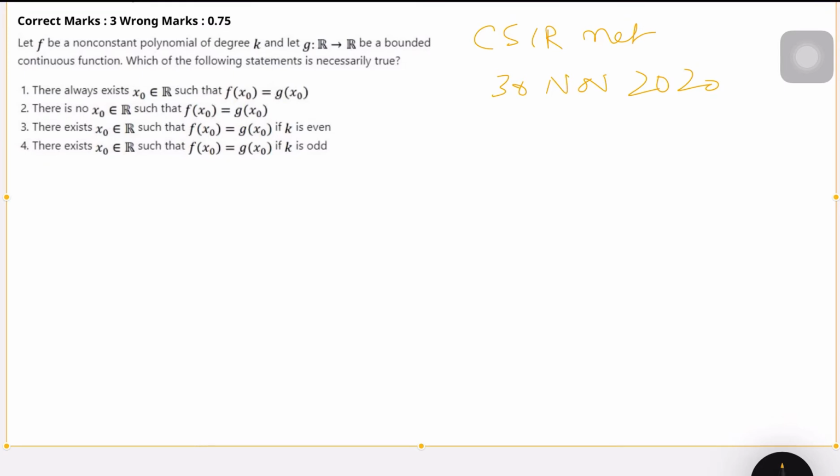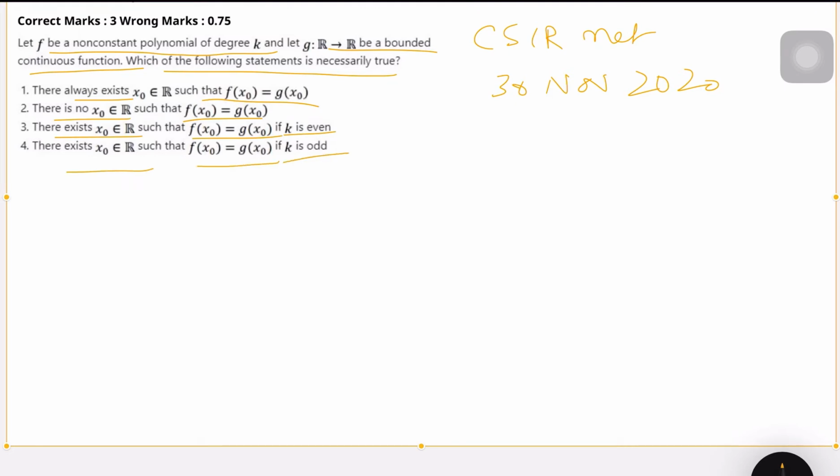So the question is: f is a non-constant polynomial of degree k and g: R to R is a bounded continuous function. Then which of the following statements is necessarily true? There exists x naught belonging to R such that f(x naught) is equal to g(x naught). There is no x naught such that f(x naught) is equal to g(x naught). Or there exists x naught such that f(x naught) equals g(x naught) if k is even, and it exists and equals g(x naught) if k is odd.